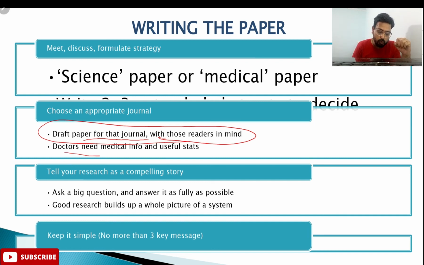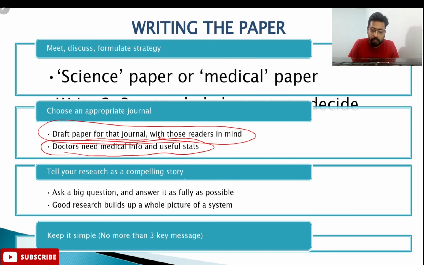So doctors need medical info and useful stats. If your paper has clinically relevant data, then doctors are really interested in medical info, like overall survival rate, relative risk, odds ratio, or progression-free survival. These are a few simple terms which I've been using in my research, because mine is clinical data. We are working on a population-based study. So try to analyze your data according to your desired journal.